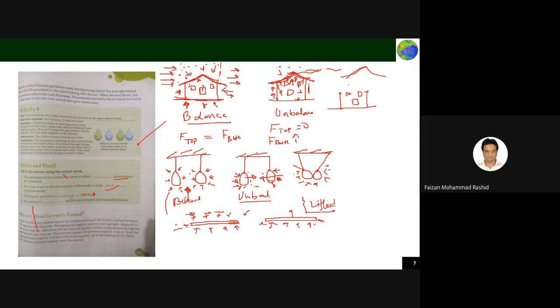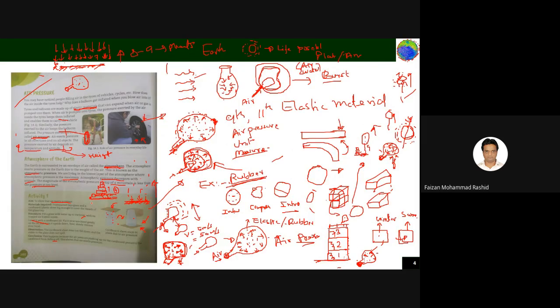Air pressure increases as altitude increases. As I told you, take the balloon example: on the first floor, nothing is going to happen. Go to the second floor, the balloon will start expanding. On the third floor, it will expand more, and if you go further, the balloon will not expand, it will rather blast.